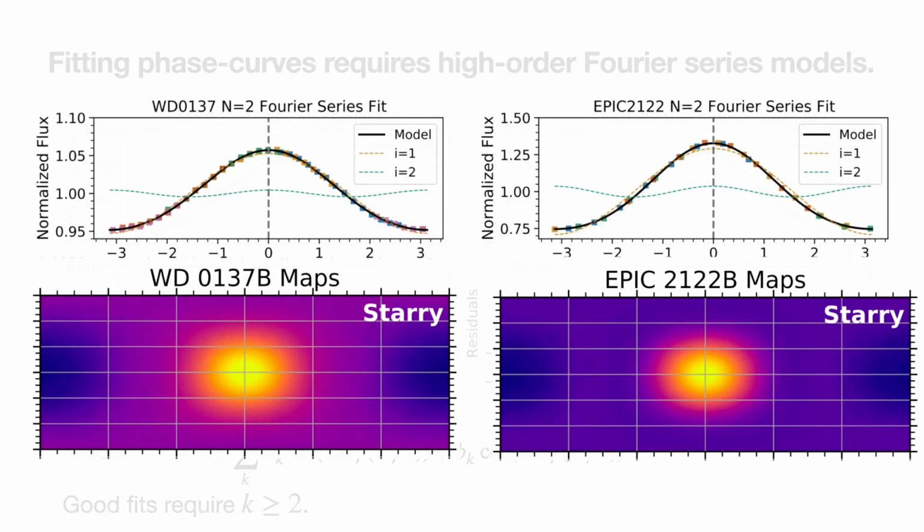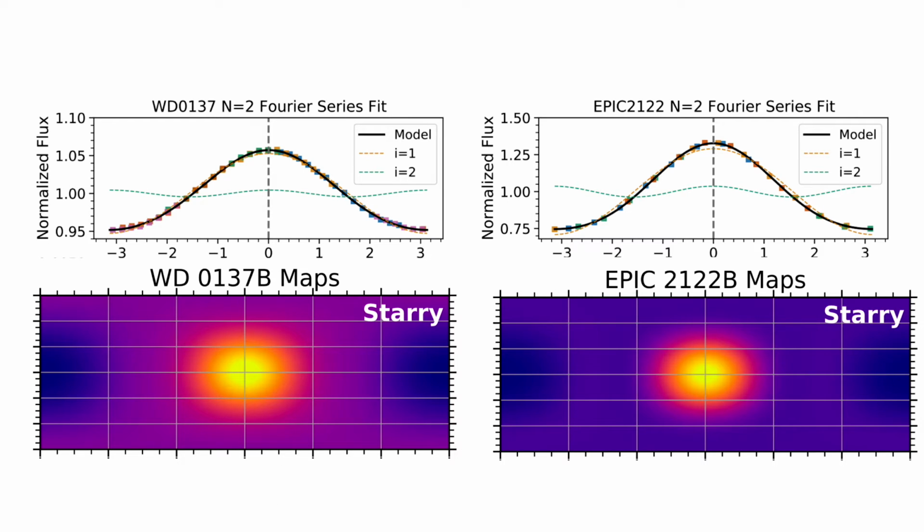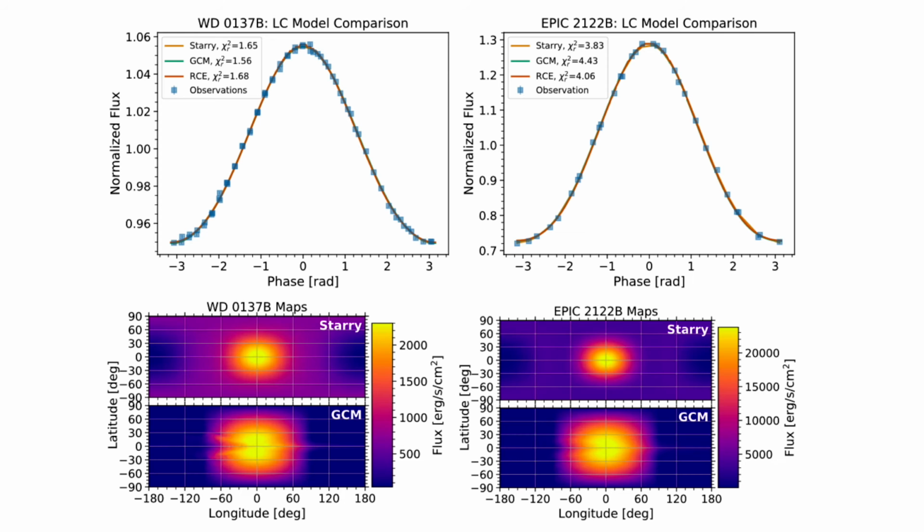Using the spherical harmonics-based models, we can reproduce the high-order Fourier terms by introducing an isothermal hotspot centered at each brown dwarf's substellar point. We also found that the phase curve shape agrees well with predictions from general circulation model simulations and models assuming radiative convective equilibrium. In these models, day-night heat transfer is severely impeded by the strong Coriolis force resulting from the brown dwarf's fast rotation rates. The inefficient energy transportation leads to the formation of a hotspot at the substellar points.